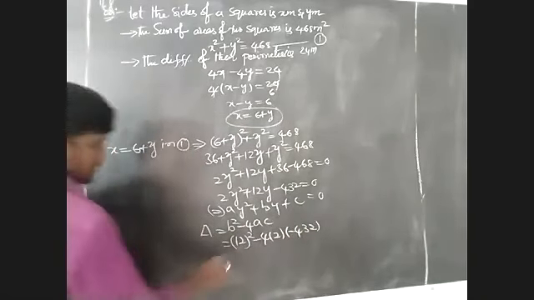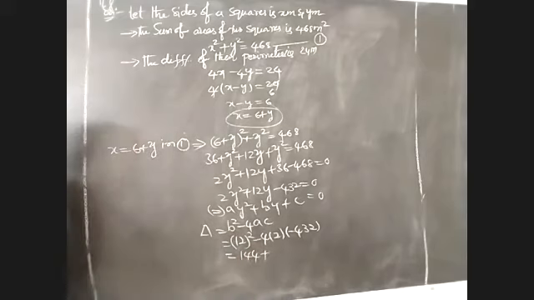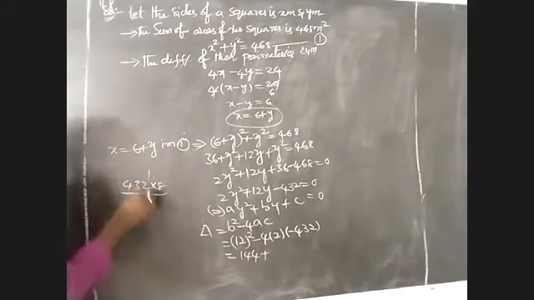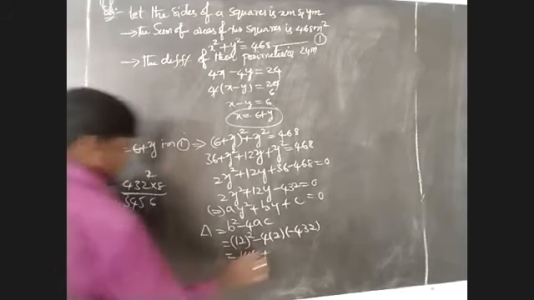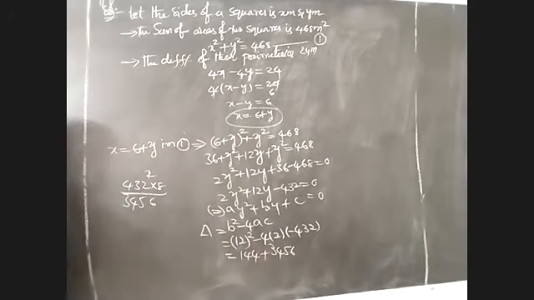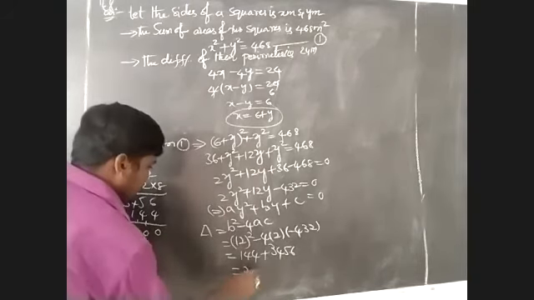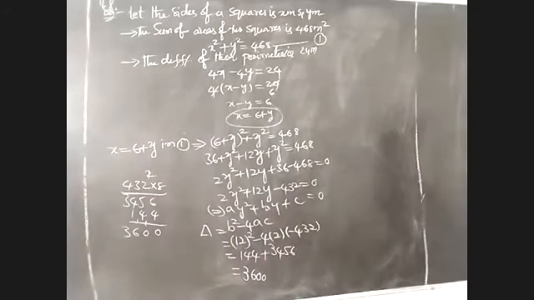That means 144, and minus into minus becomes plus 432 into 8, which is 3456. 3456 plus 144 is 3600. Delta is 3600.